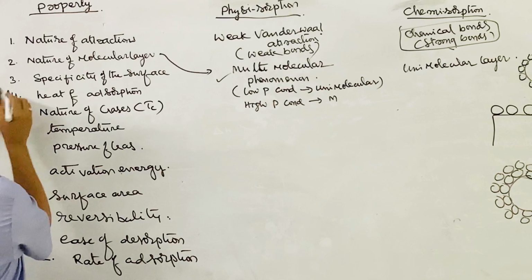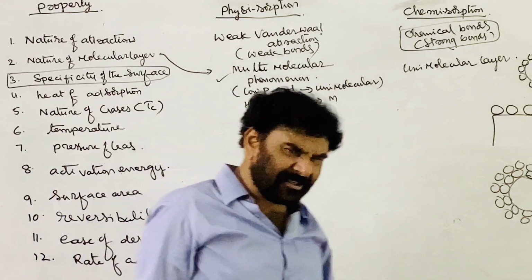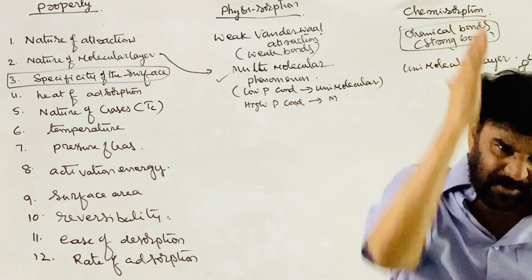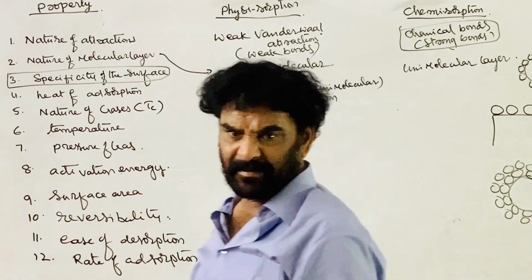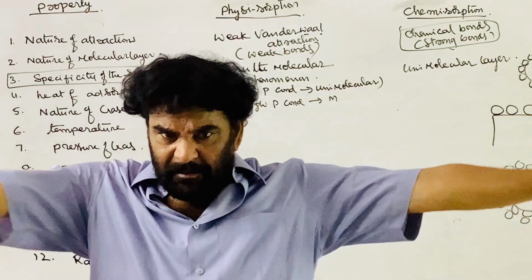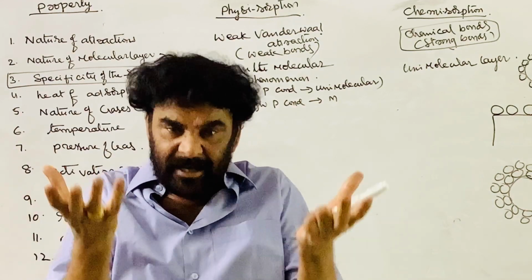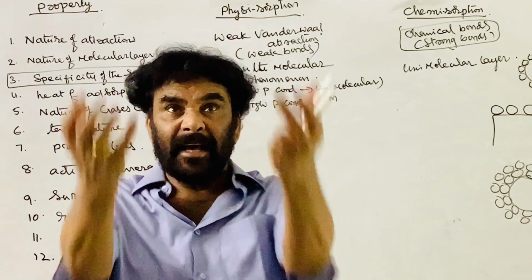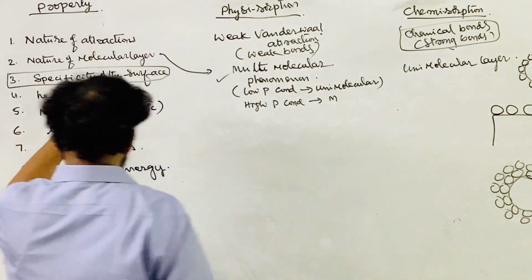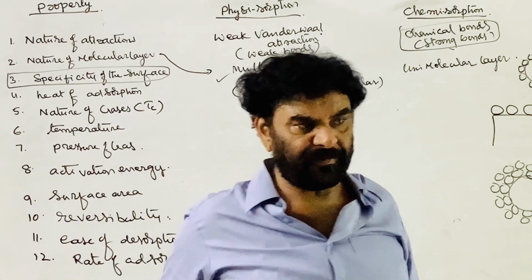The next one is the specificity of the surface. Physical adsorption is non-specific. It takes place on all solid surfaces. On the surface there are a fixed number of atoms, and through their residual attractions, that is valencies, they attract and retain the molecules of the other substance. Therefore there is no specificity. Physical adsorption is possible on all surfaces.